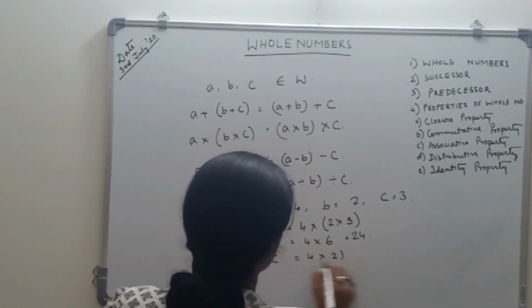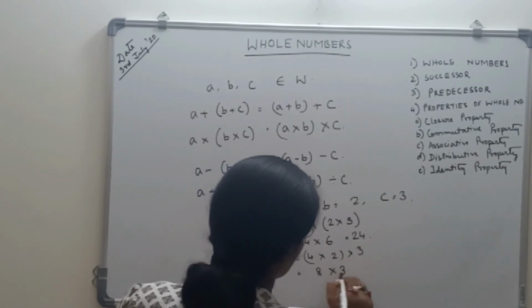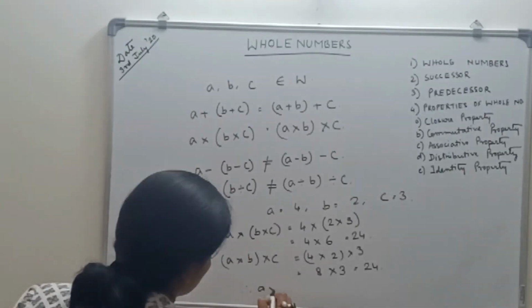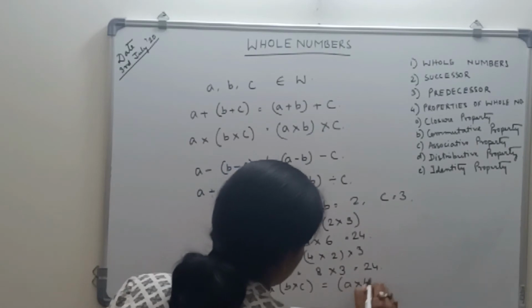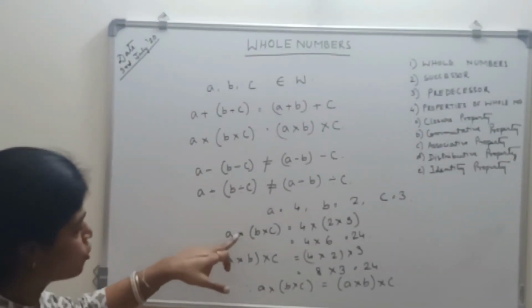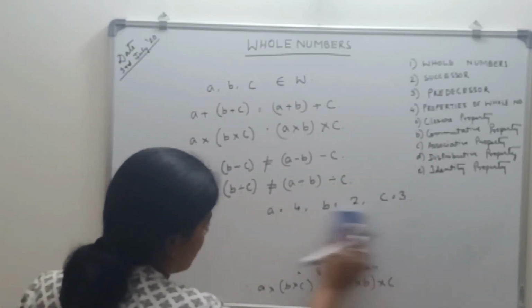What is b? 2. And what is c? 3. 4 into 2, 8. 8 into 3? 24. So a into b into c is equal to a into b into c. So with respect to multiplication also, the associative property exists.